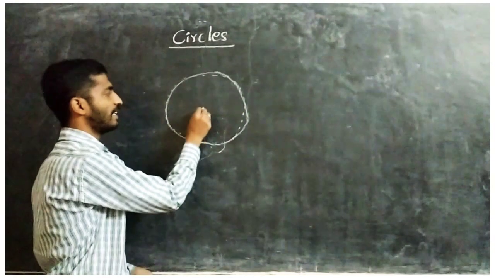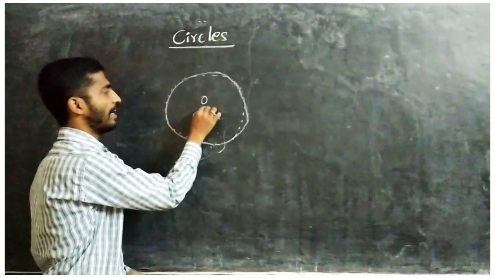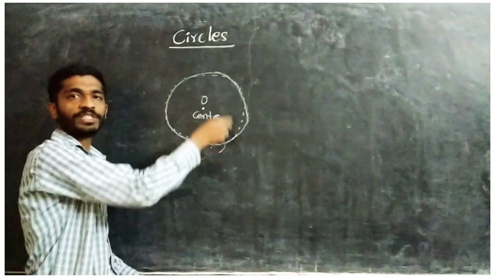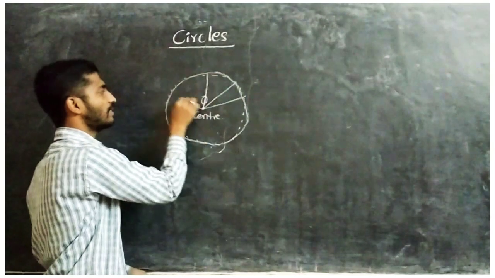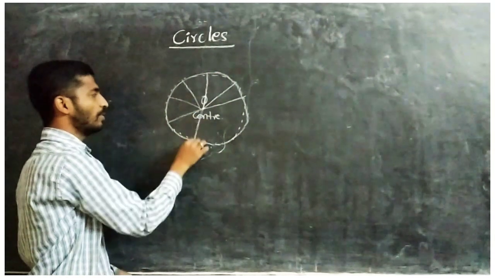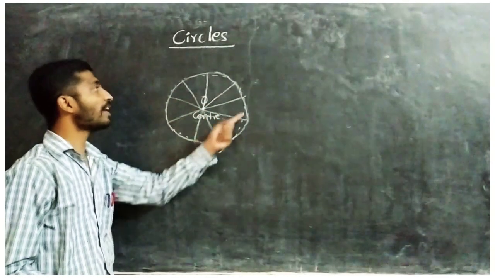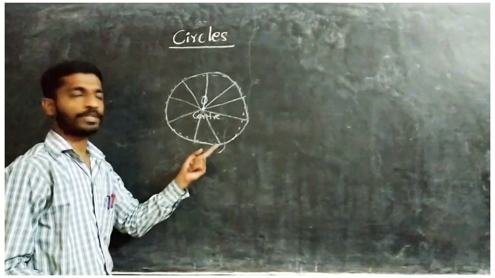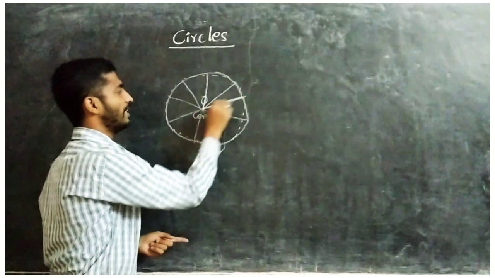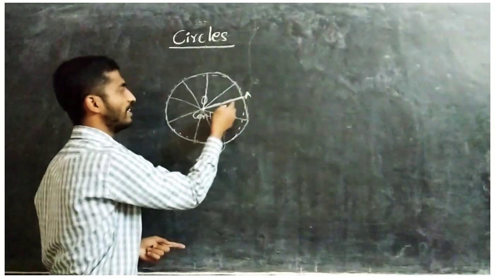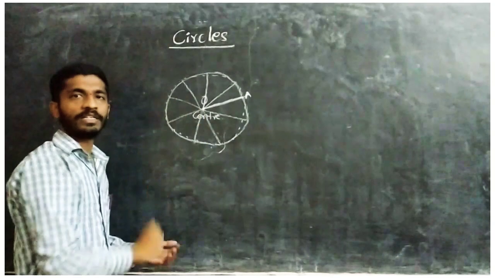So if I take a center as our fixed point, let's take it as O, all the points which are joined are equidistant from the center. This is the radius, and those radii make a circle by joining all the points. Then if I take any one radius, that is OA, it is equal to all the other radii because all are at equal distance.